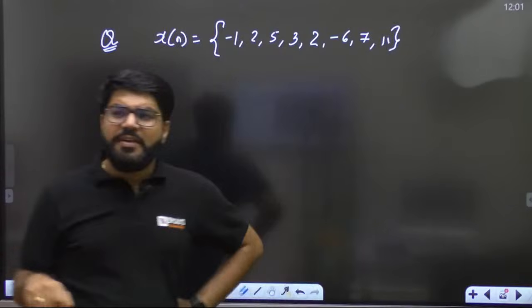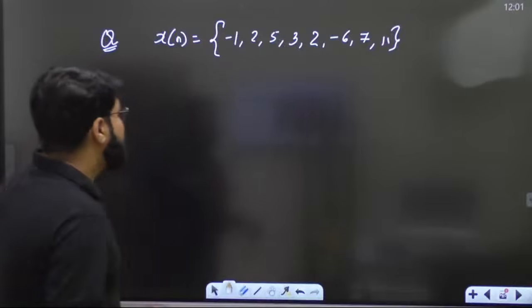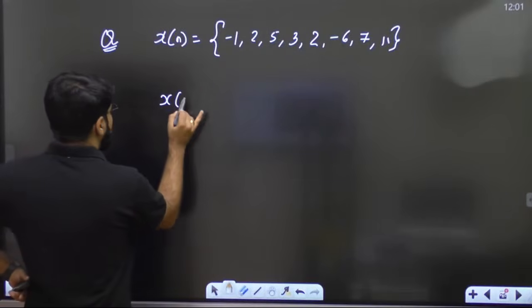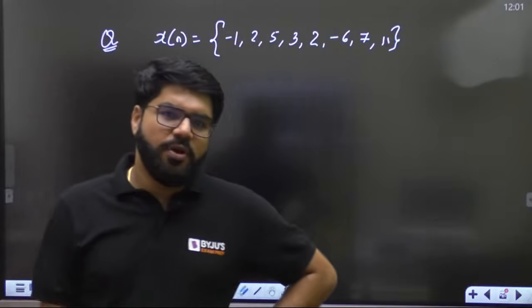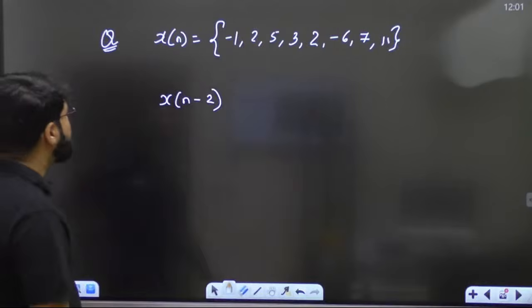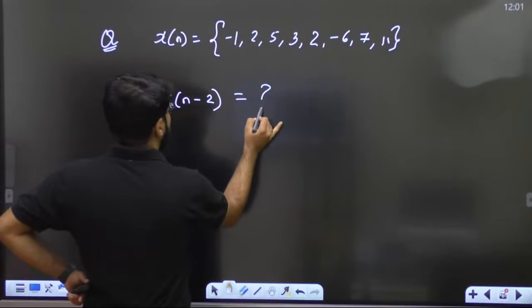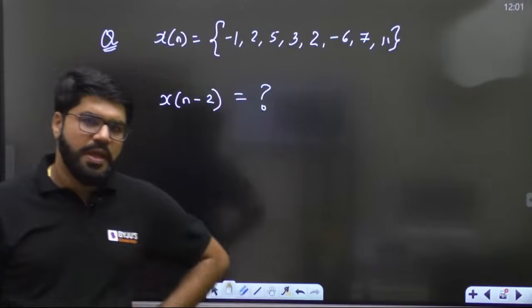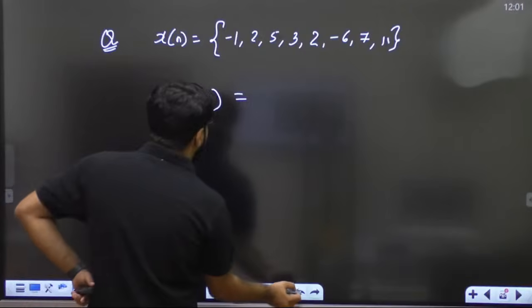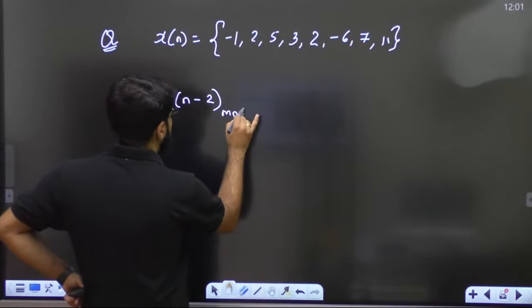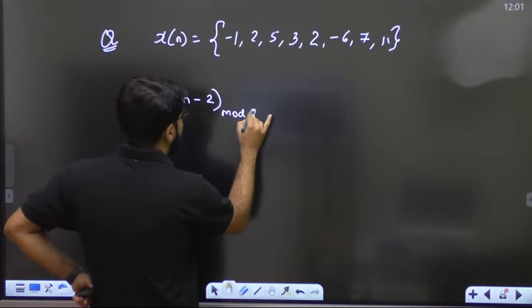Right. If I want you to write down the value of x of n minus 2, what will be the value of x of n minus 2? X of n minus 2 mod 4, mod 8.